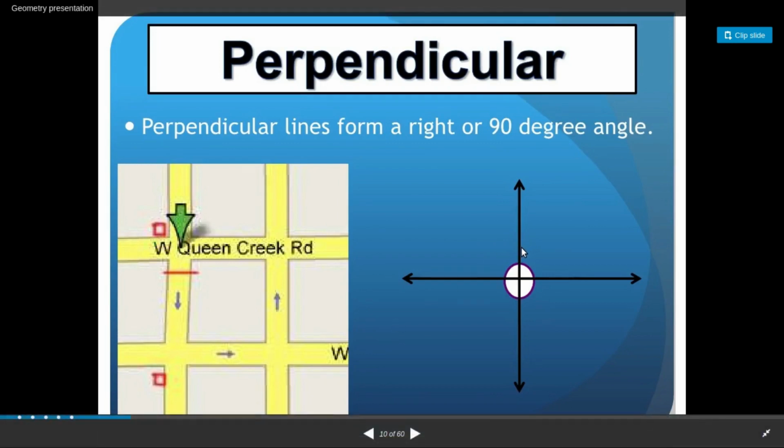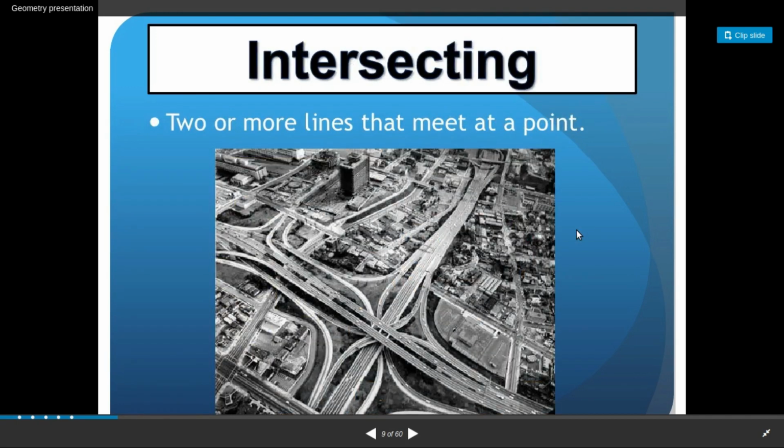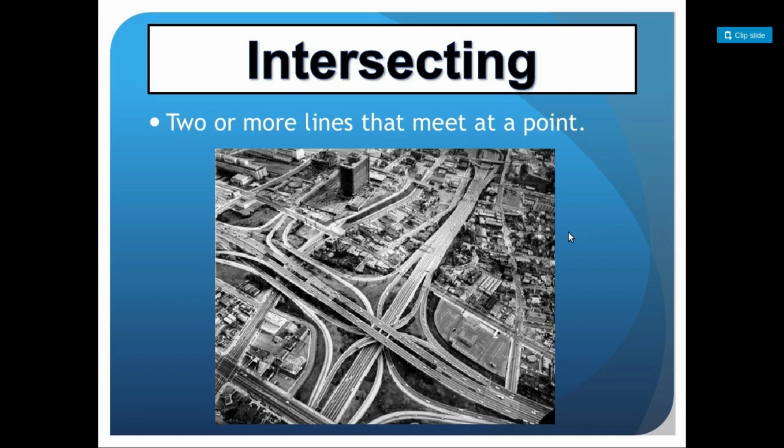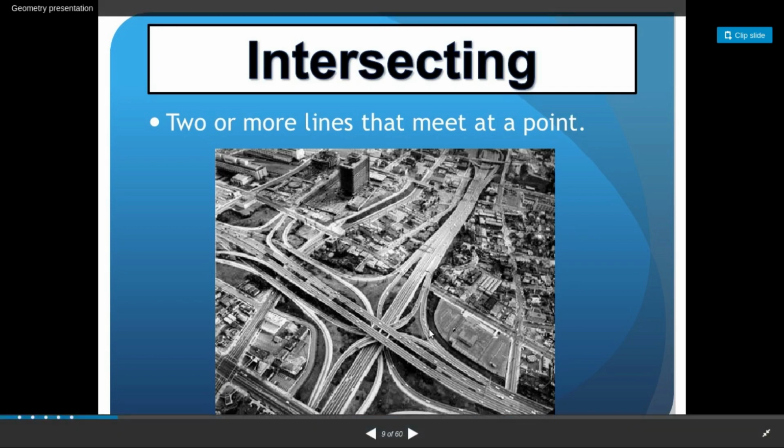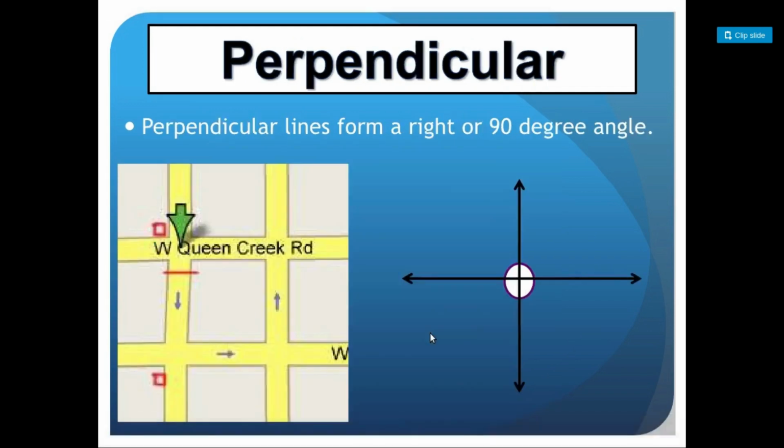Perpendicular lines are intersecting lines, but the angle between the lines is 90 degrees, right? This is the difference between perpendicular lines and intersecting lines. In intersecting lines, there won't be any condition that the angle should be a certain angle. It can be anything, 30, 40, 50. But for perpendicular lines it should be 90 degrees, right?